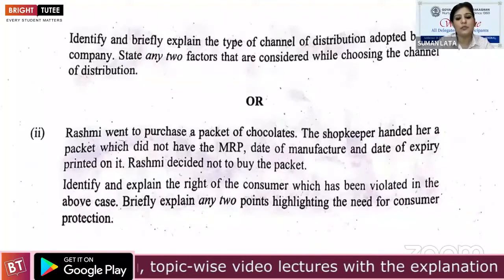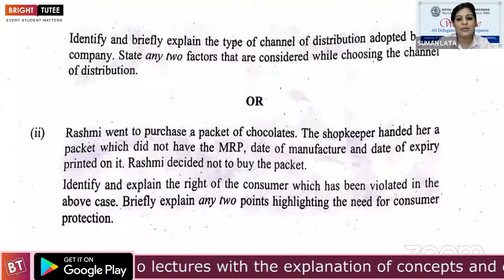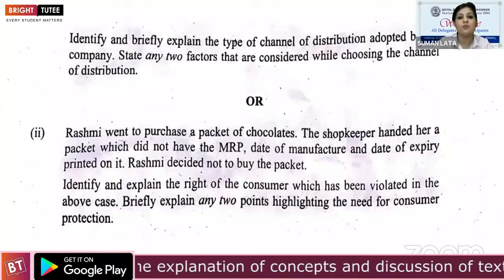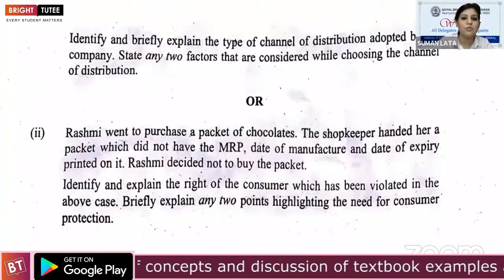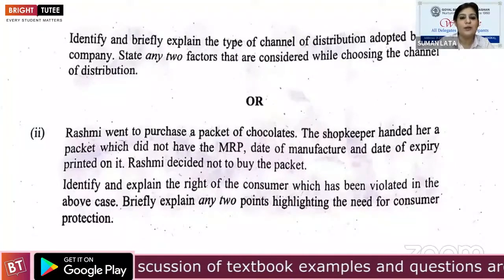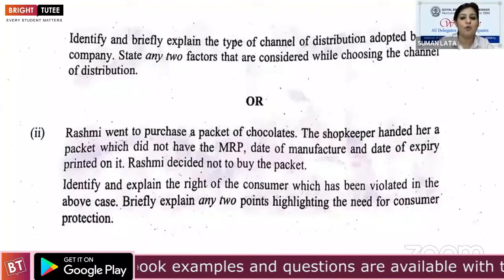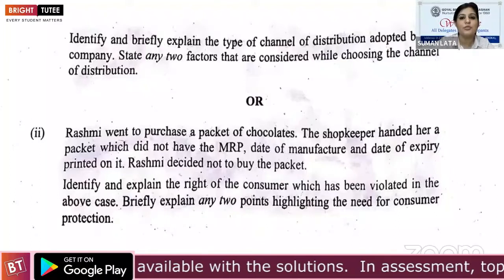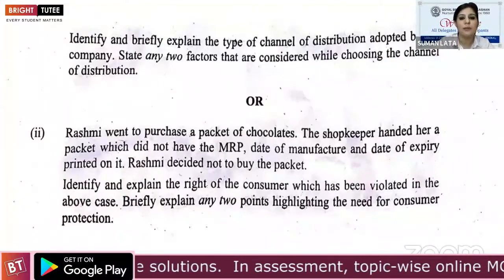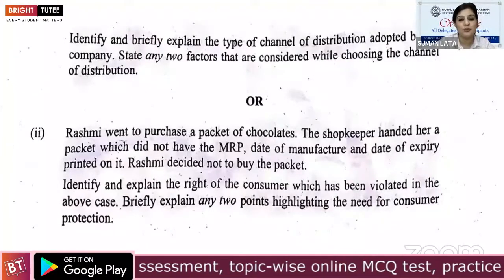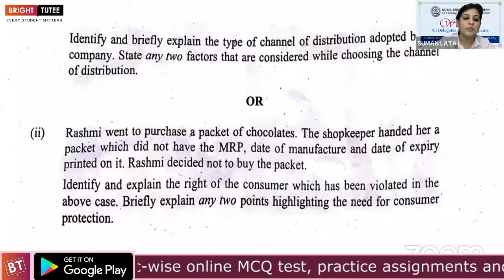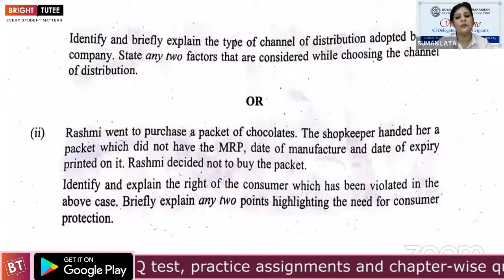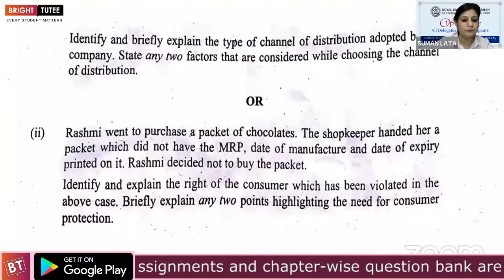Identify and explain the right of the consumer. Which consumer right is violated here? Right to Information, RTI 2005. The RTI 2005 Act is violated here. Why? As per the Right to Information, the consumer should have knowledge about the MRP, the expiry date, the manufacturing date, and the customer care number if you are facing any difficulty or have any query.